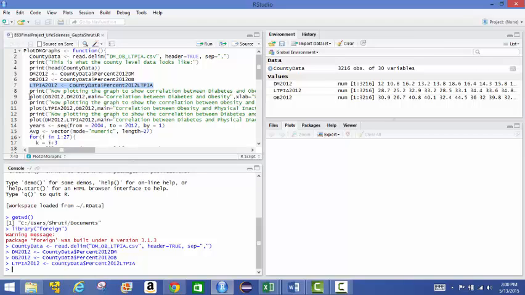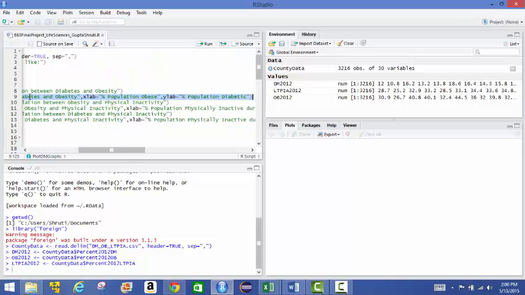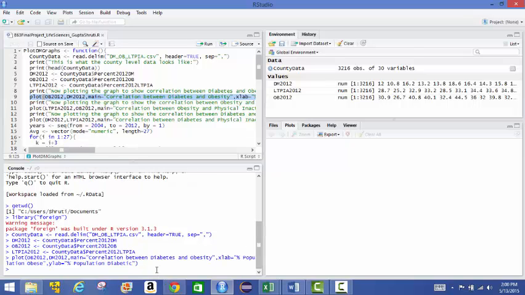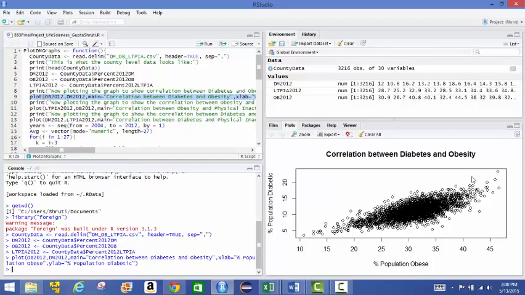And now we plot our first graph. This is the diabetes versus obesity graph that we're going to plot right here.